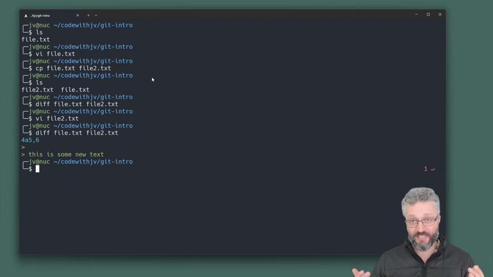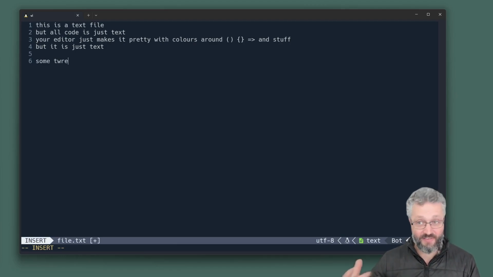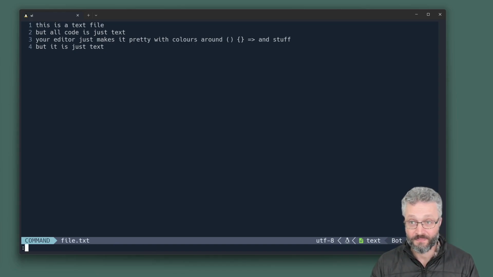The purpose of Git is to track the changes of files over time so that you can share your changes with someone else's changes and merge them in together. If you just change the text file itself like this, and I add some new things and save it, then make some new changes and save it again, there's no history of my changes. Text files don't come with history baked in. So you can think of Git a little bit like a way of giving a text file a very detailed history log of how it's changed over time.